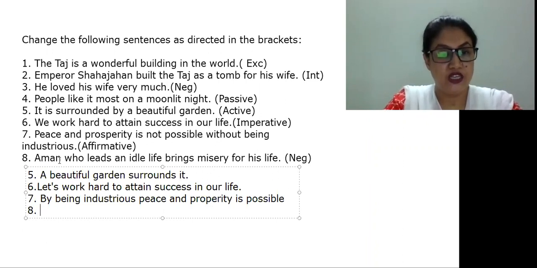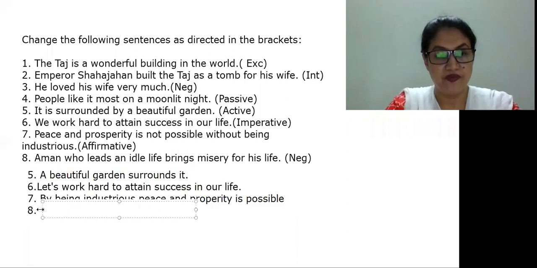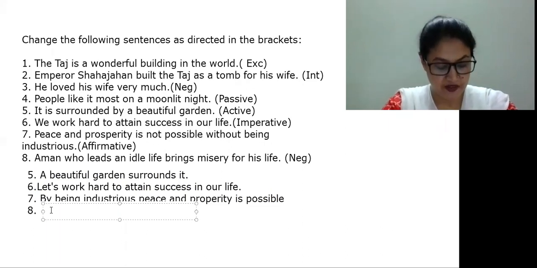Look at the next one. A man who leads an idle life brings misery for his life. So after "a man" there will be a gap. A man who leads an idle life brings misery for his life. How to change it? We can say that a man who leads an idle life does not bring happiness for his life. Anyone can give the answer?